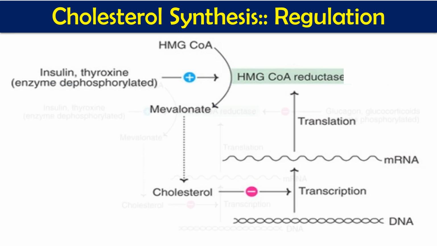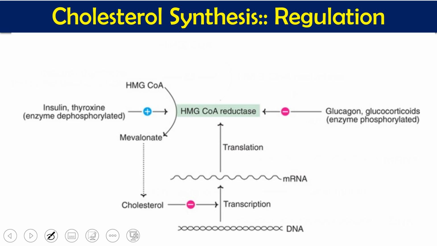Similarly, we have two other hormones, glucagon and glucocorticoids, which do phosphorylation. This phosphorylation makes HMG coenzyme A reductase inactive. Whenever we have starving conditions, meaning fasting or hypoglycemic conditions, we have more glucagon.